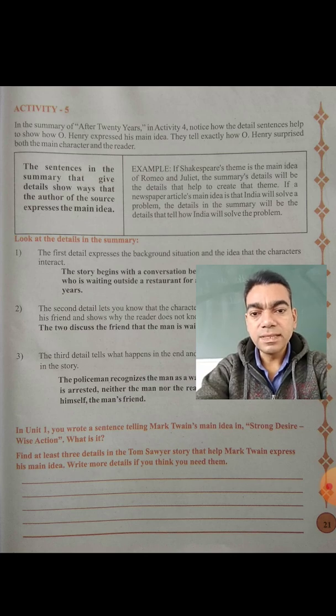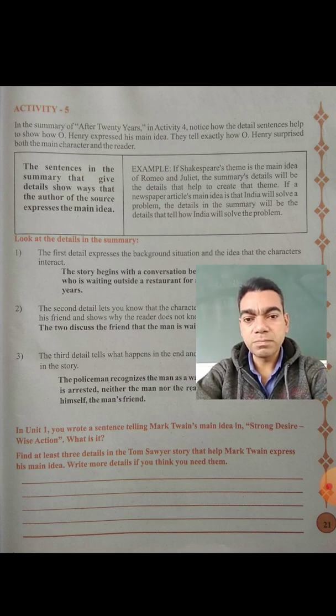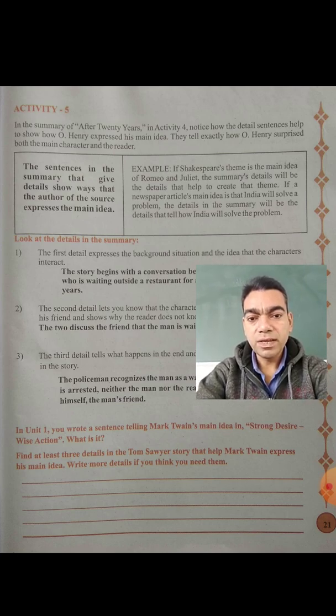In this, find at least 3 details in Tom Sawyer's story by Mark Twain that help Mark Twain express his main idea. You can explain these 3 details and his main idea also. Write more details if you think you need them.